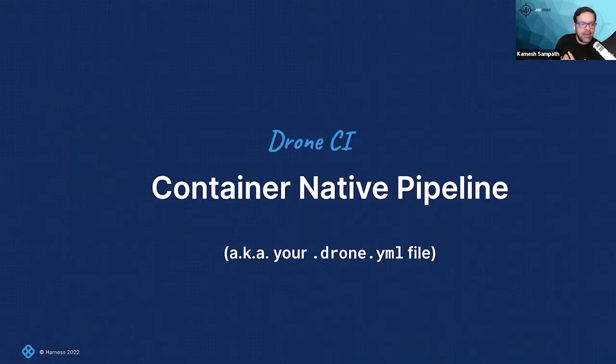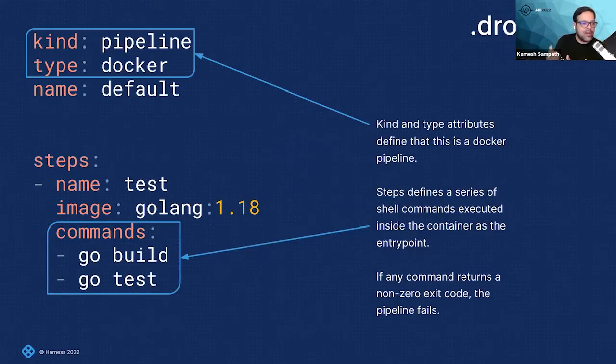A container native pipeline in Drone's world is just a small YAML file, called drone.yml. I should say small, but sometimes it can get bigger depending upon your use case. So what does the pipeline look like? It's just a small YAML, as you see on my screen. I have a kind called pipeline, and a type. There are various runners defined by type. In this case, I'm going to use a Docker runner, which runs with Docker for Desktop. Then I give it a name, usually default. We can have any number of stages, which we can define later. Those are advanced Drone concepts I'm not going to touch today.